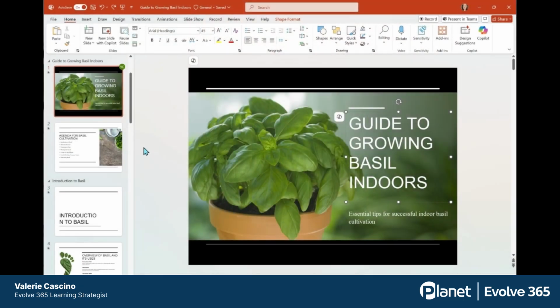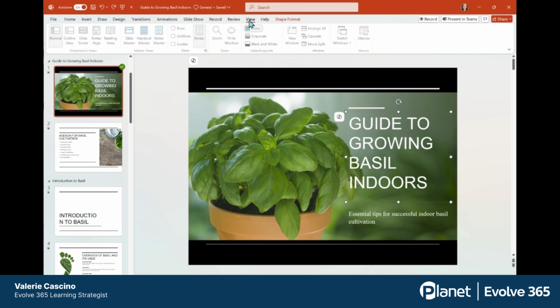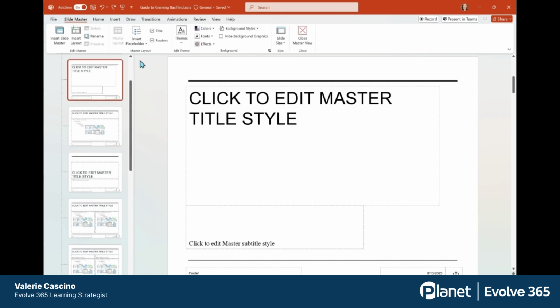Here we are in PowerPoint. This is the desktop version. Currently, I'm on the Home tab. I'm going to go over to the right to View and then to Slide Master. You have a lot of options here. I'm going to just show you two that I think are quick and easy to use.